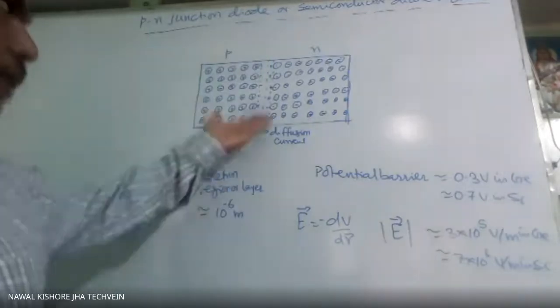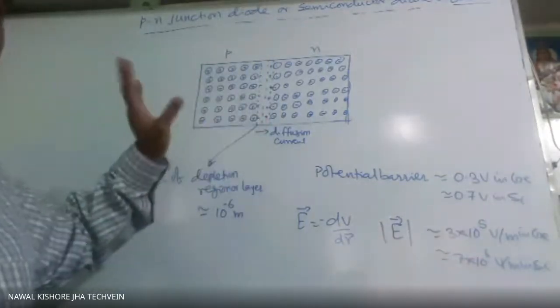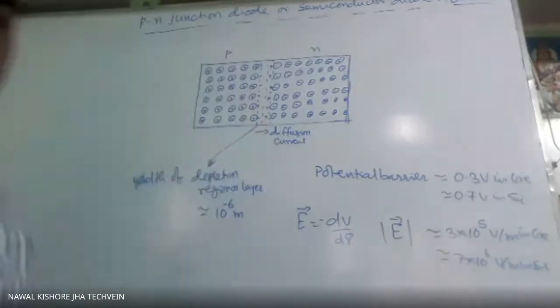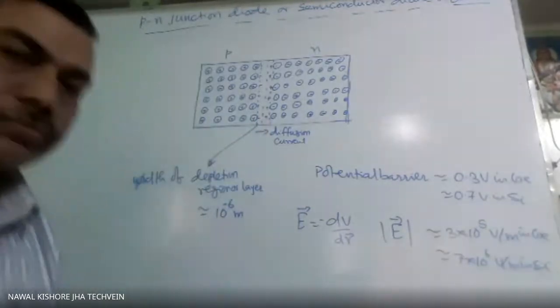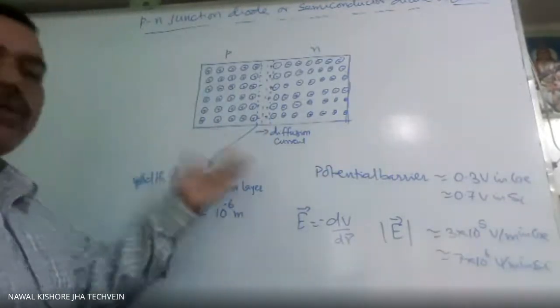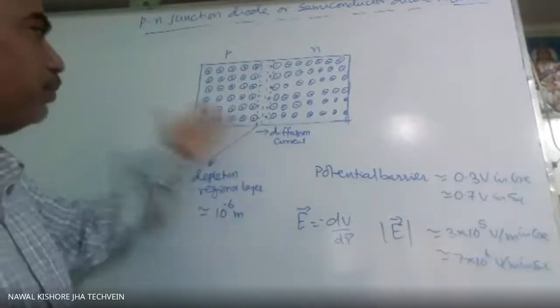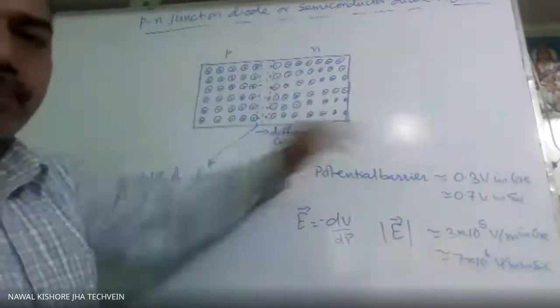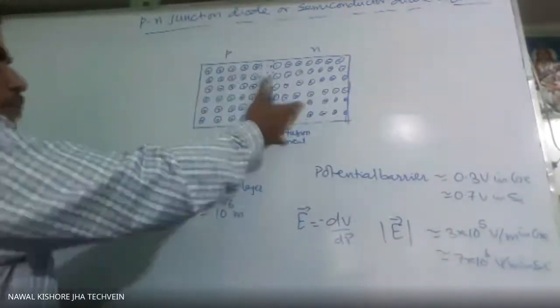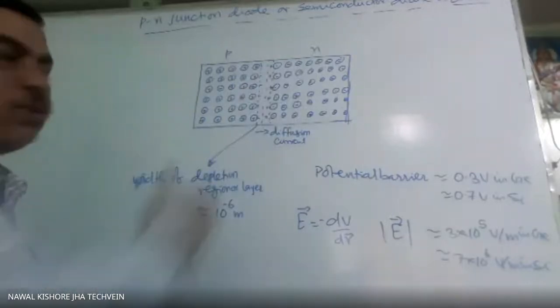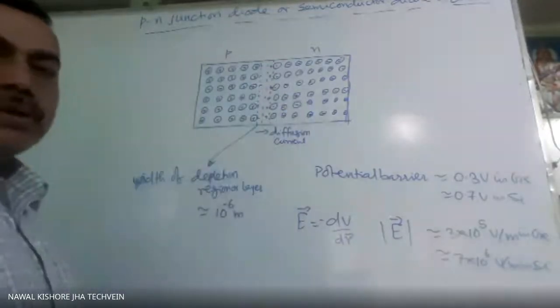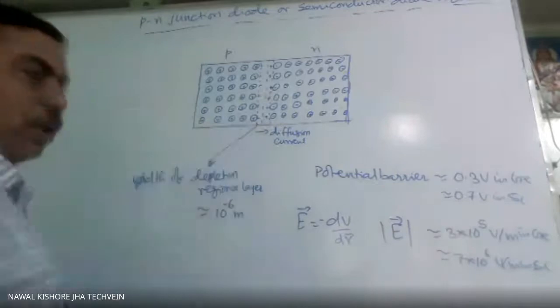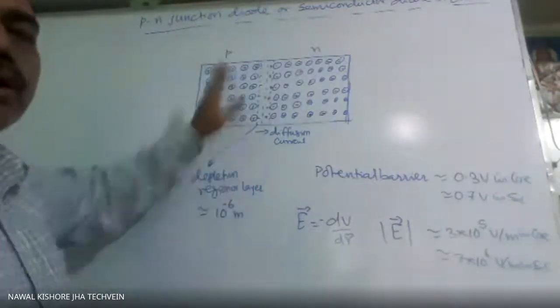When it is freshly prepared, at that time only diffusion current will be there. After that it will stop. Or we can say in equilibrium, there may also be some drifting. Some electrons may penetrate this, so due to this drifting, it will become equal. So after some time we will not get any current.